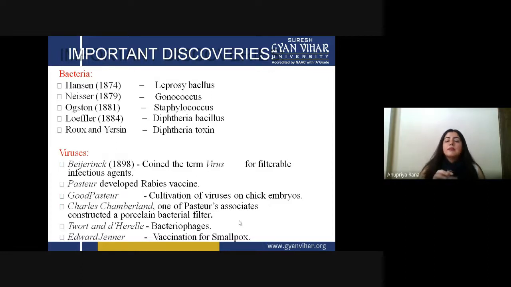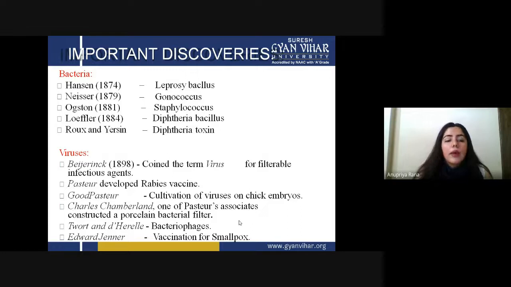Basically, these scientists are responsible for discovering these special kinds of bacteria. Ogston, Staphylococcus, a very important bacterium. Loeffler, the diphtheria bacillus, and Roux and Yersin, diphtheria toxins. So those are about the bacteria.